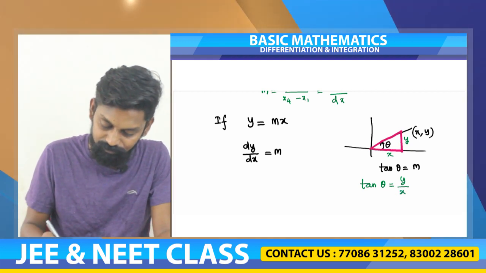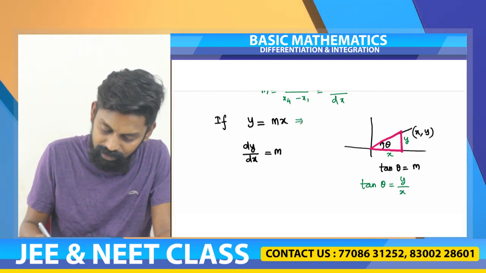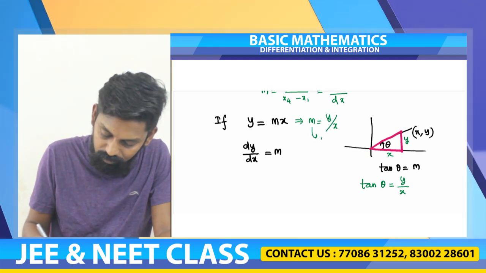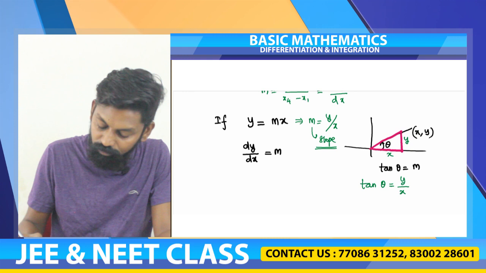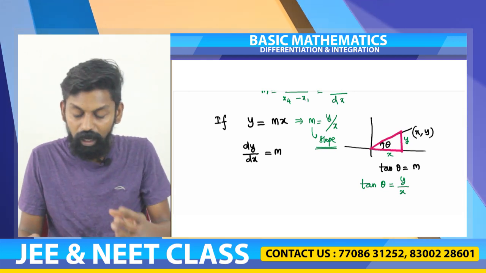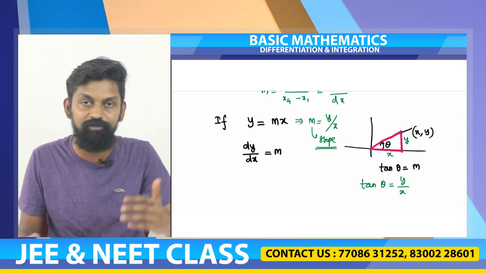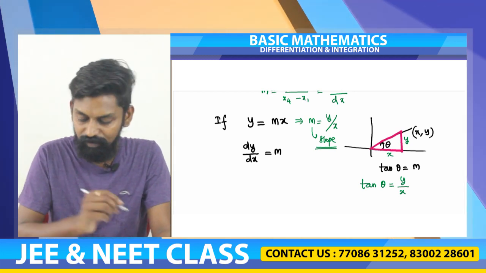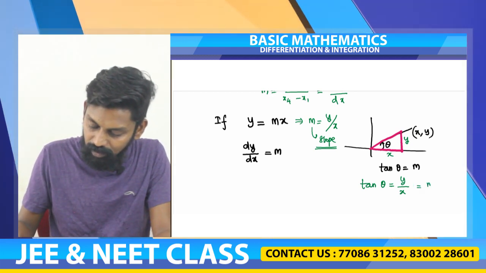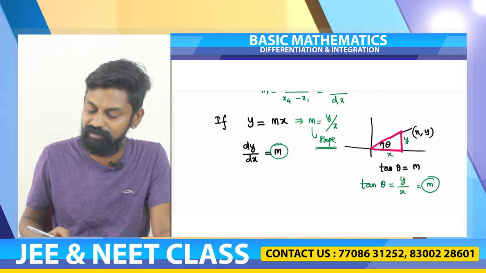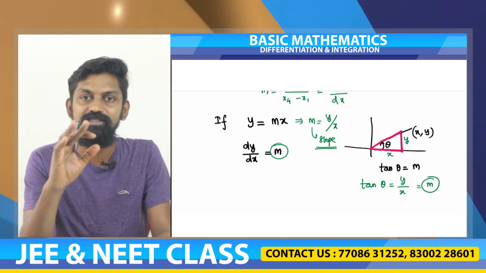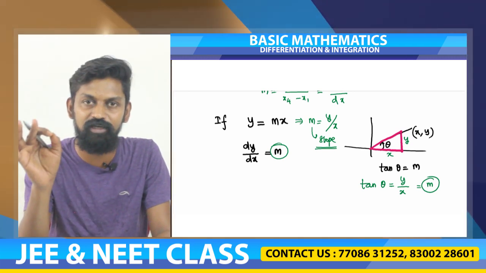Now in this equation, what is m value? M is nothing but slope. So when we found out tan theta value to find the slope, or when we found out dy by dx, we got the same answer. So here y by x is nothing but m. Here also dy by dx is nothing but m. So differentiation is same as finding the slope of any curve.